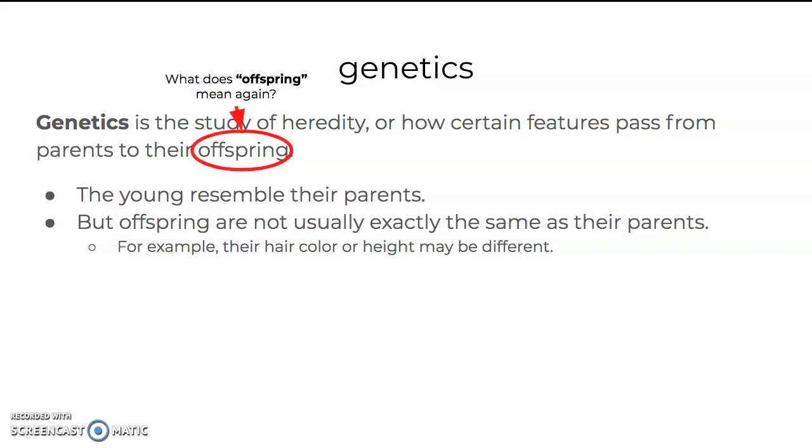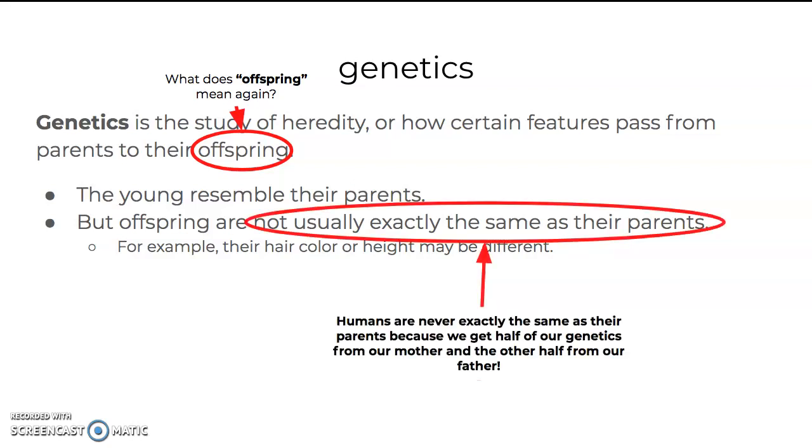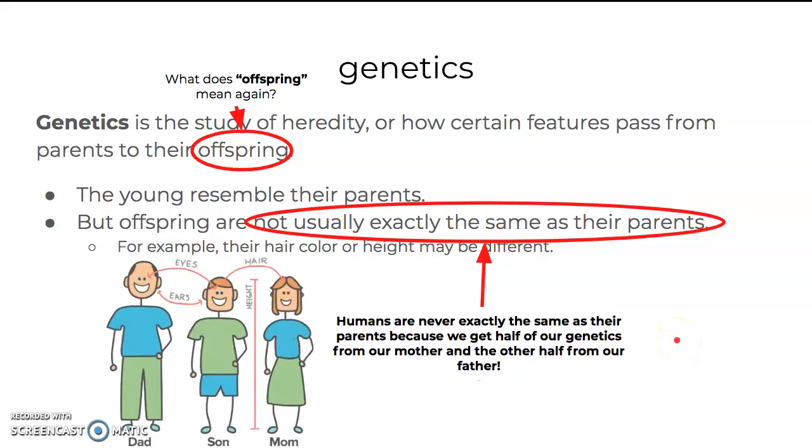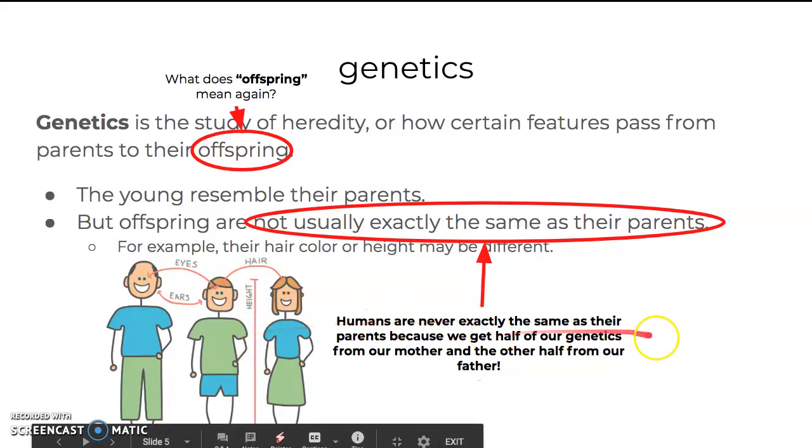Offspring is here again. Do you think that's why we talked about that already? Humans are never exactly the same as their parents, and we just talked about that, okay? It's like here. There's an example of a son with a dad and a mom. Same ears, same eyes here, but got the hair color from the mom and height similar to the mom and not the dad.